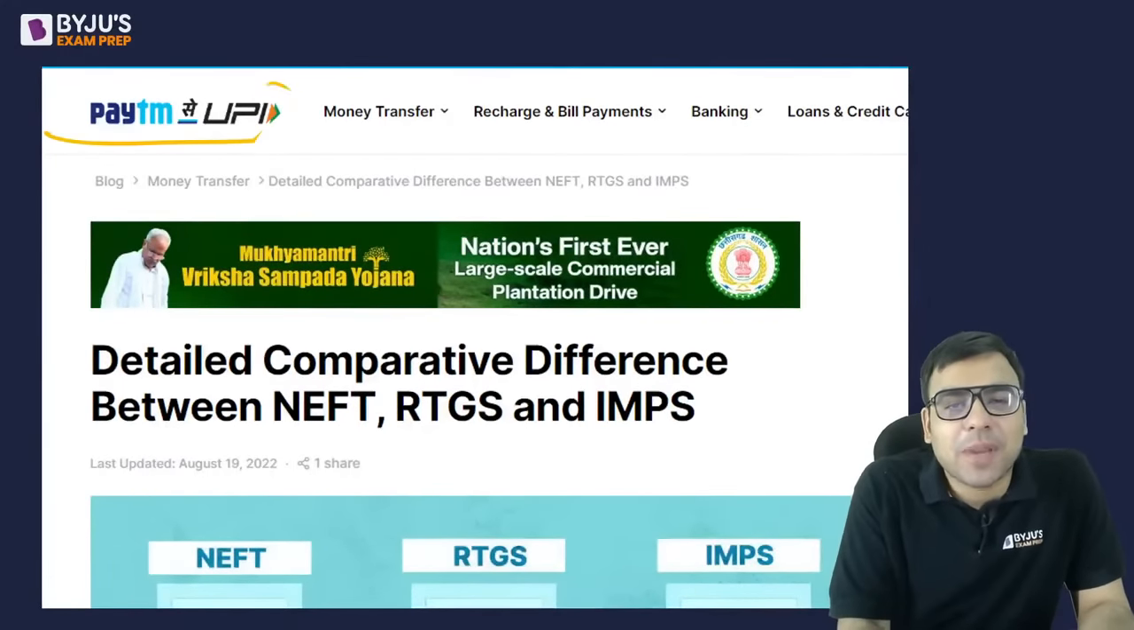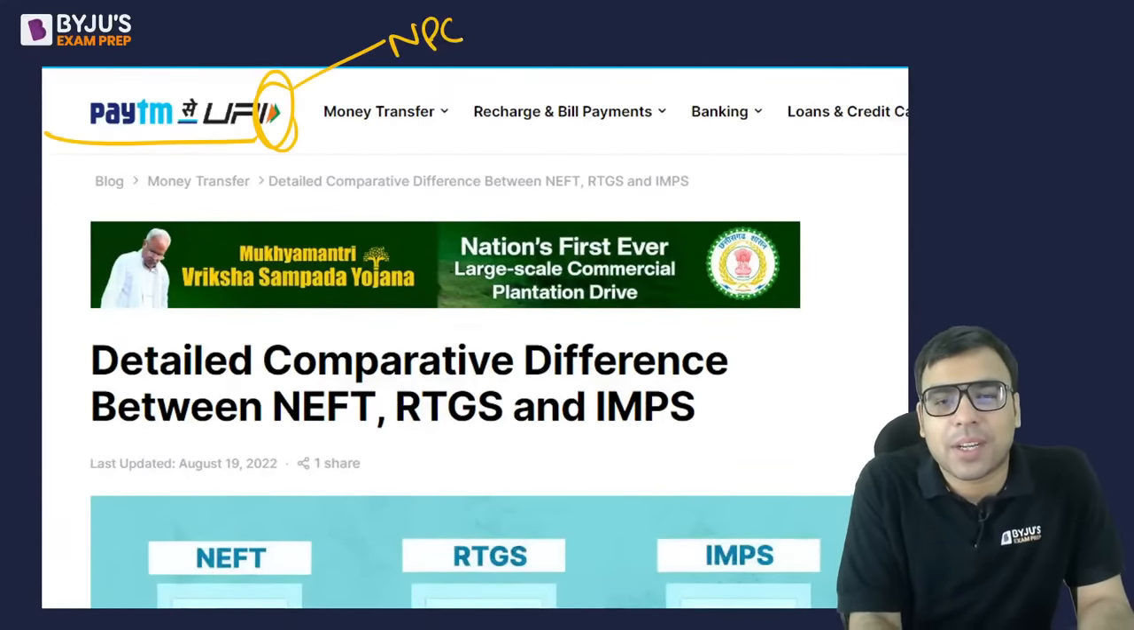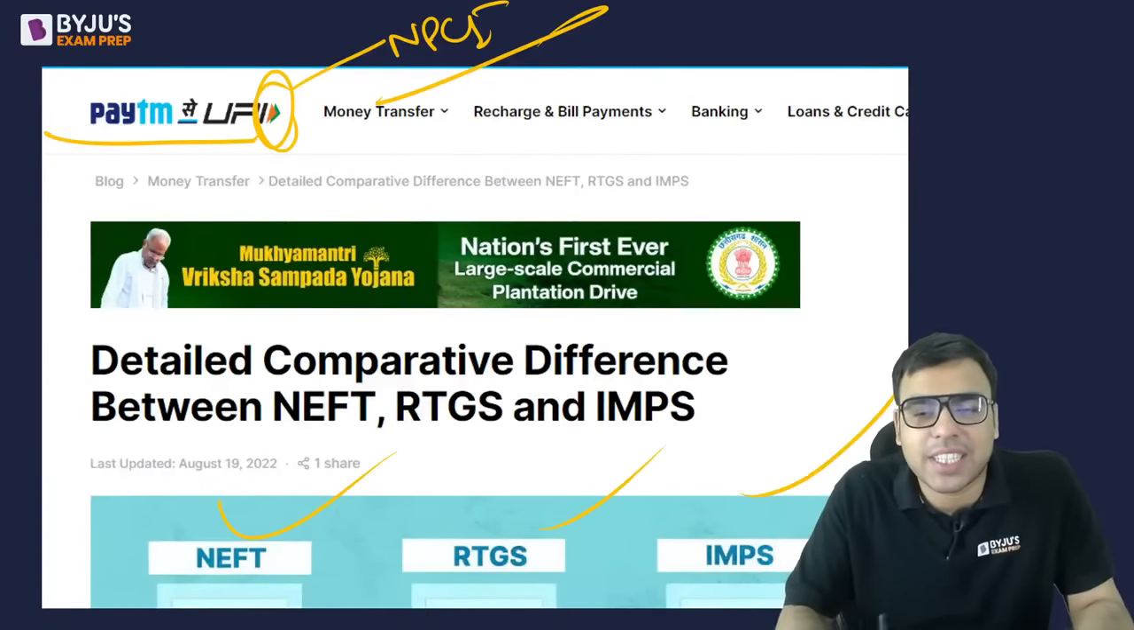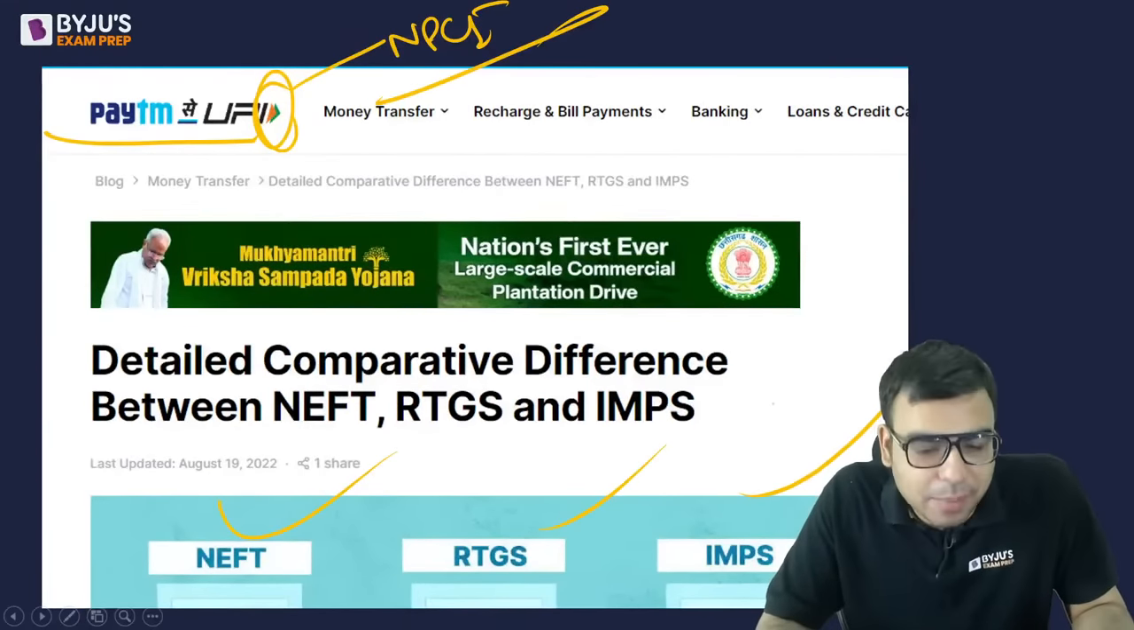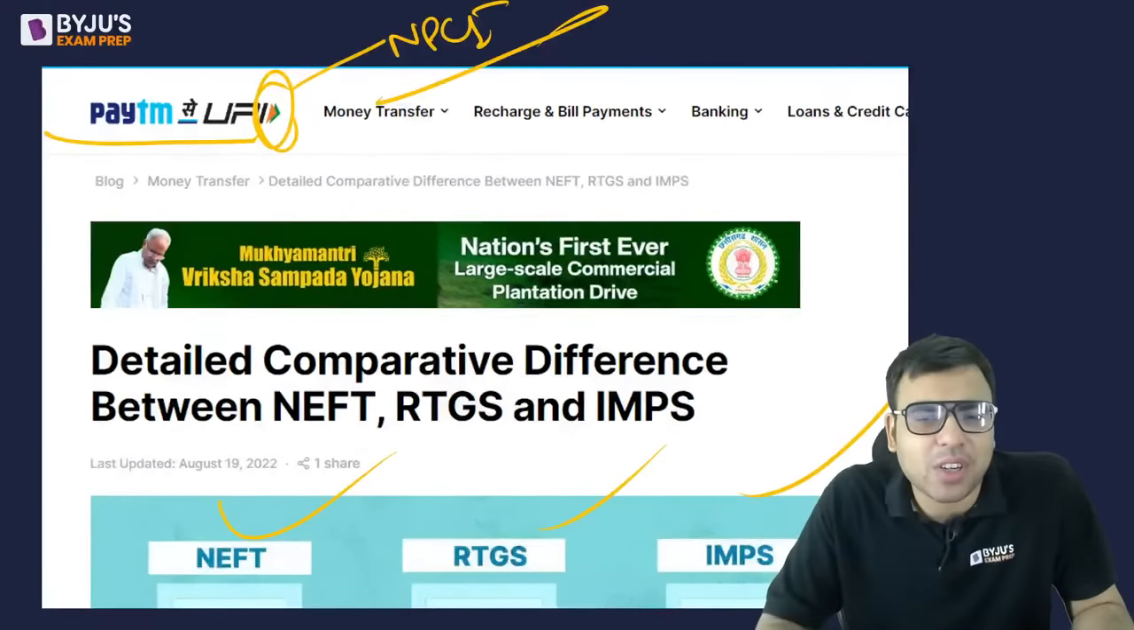देखो ये पेटीएम से UPI, देखो यहाँ पर भी NPCI का लोगो बना हुआ है ना. Okay, so NEFT, RTGS, IMPS difference is given on the website of Paytm. If you are interested, you can read it.